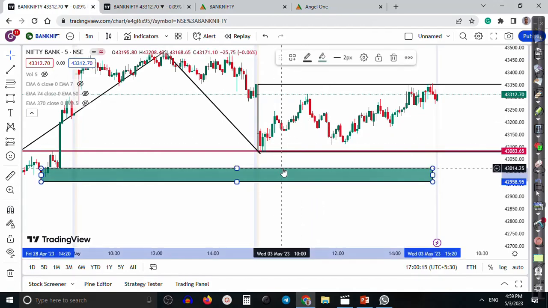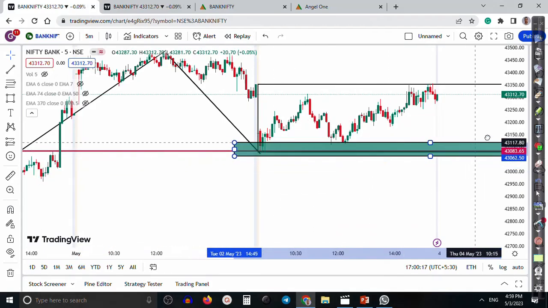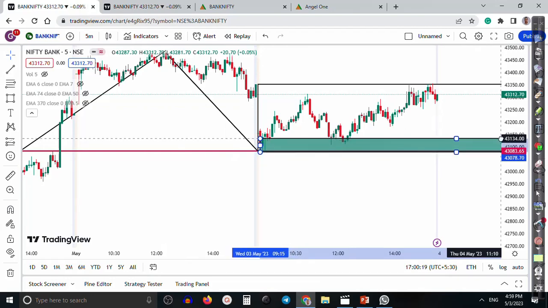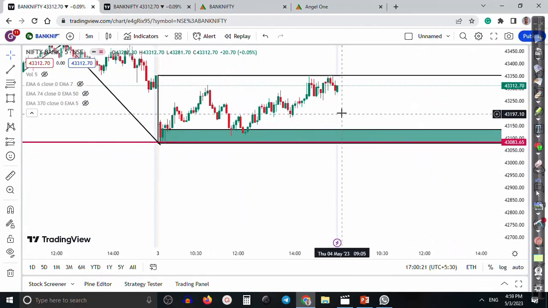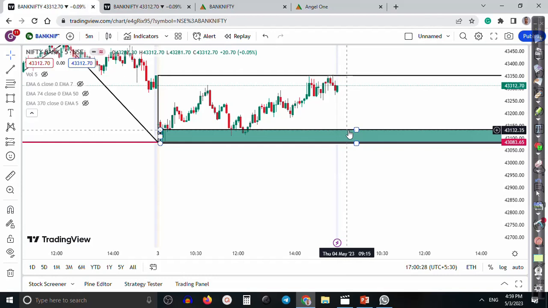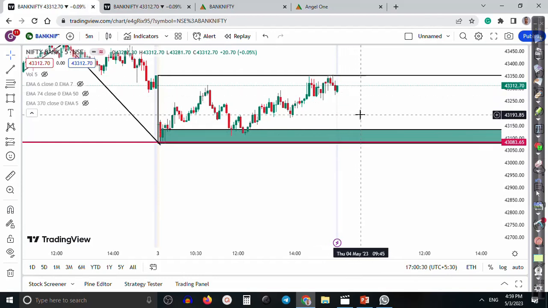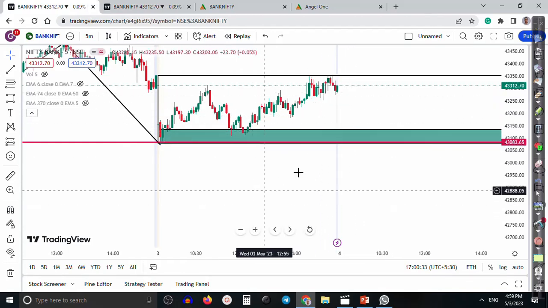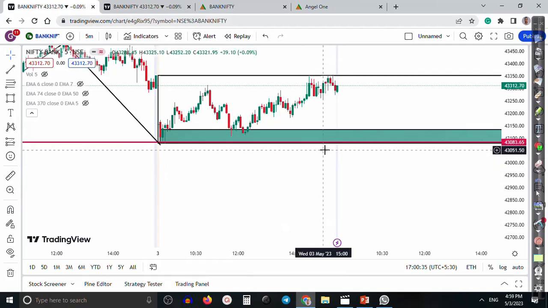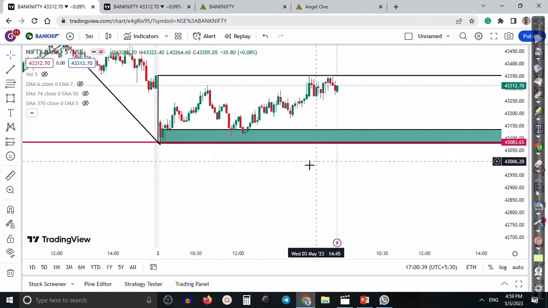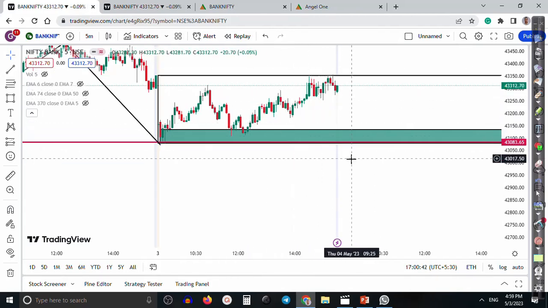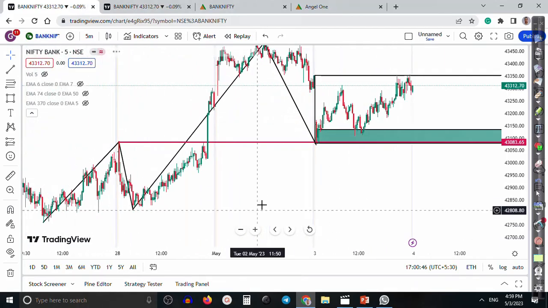So we have to shift this demand zone to this level. We are looking to buy above 43,200. If price stays above this level, we are looking for buy. Or if price breaks this level, around 43,000, we will be sellers. So this is the entire market structure. If price breaks this level, we definitely start selling according to the price action method.